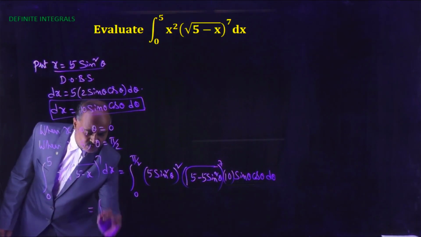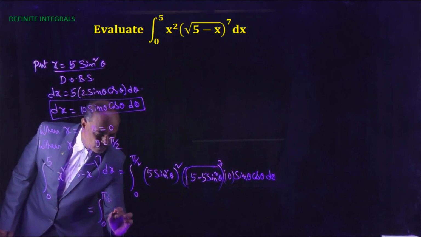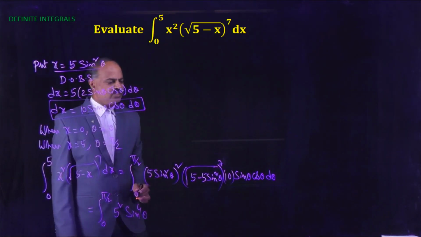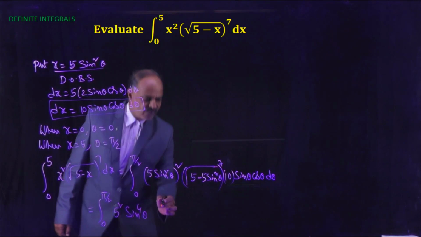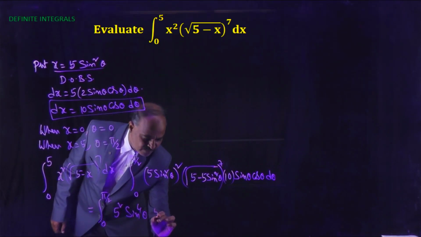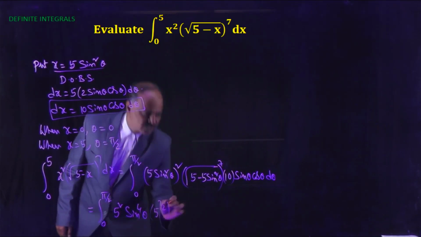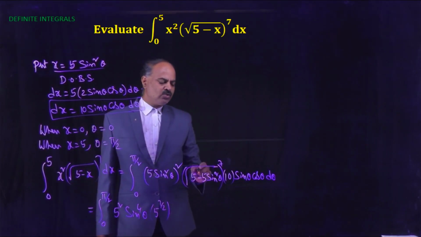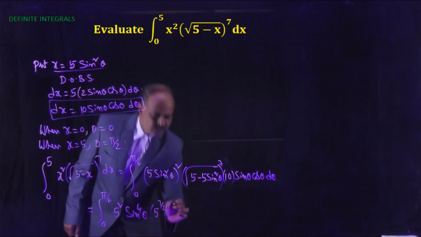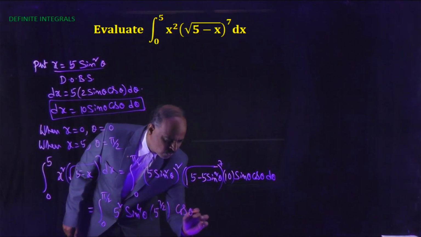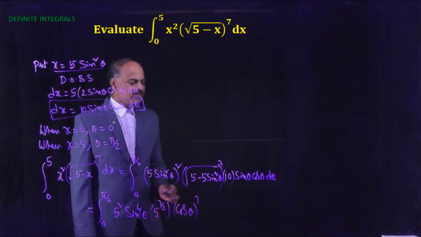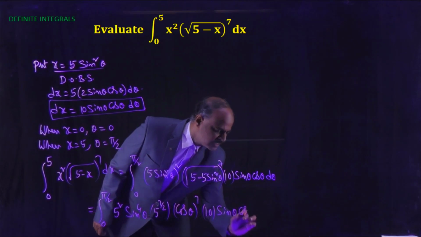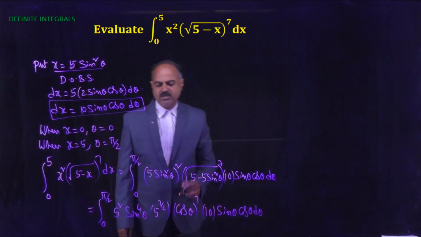Now this equals the integral from 0 to pi by 2 of 5 squared into sin power 4 theta, into 5 power 7 by 2 into the square root of 1 minus sin squared theta, that is the square root of cos squared theta, which equals cos theta, whole to the power 7, into 10 sin theta cos theta d theta.